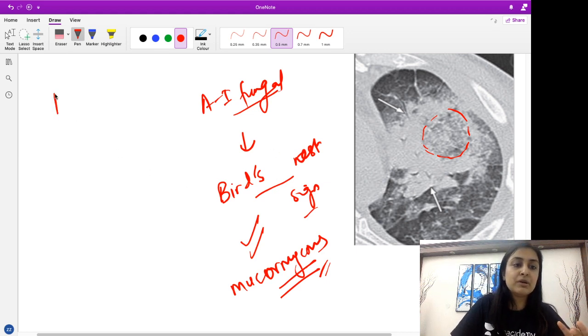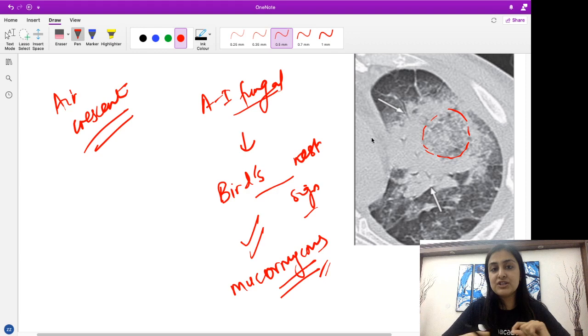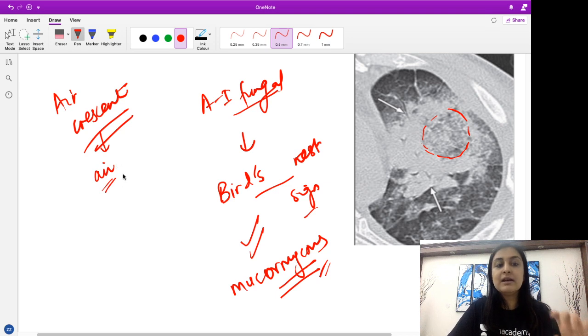Alright, also remember air crescent sign, we saw it in our aspergilloma. But also remember that when an angioinvasive fungal infection is improving, when the patient is improving, what will the body do? It will tend to produce necrosis against the fungus. So whenever there is necrosis, there will be air which is forming. Alright, so this particular air will also be formed in the end stage.